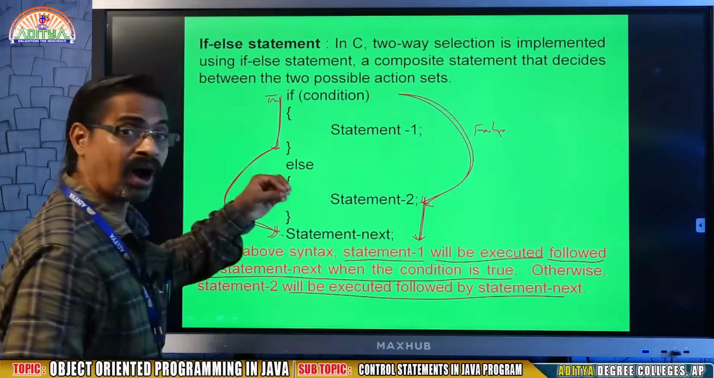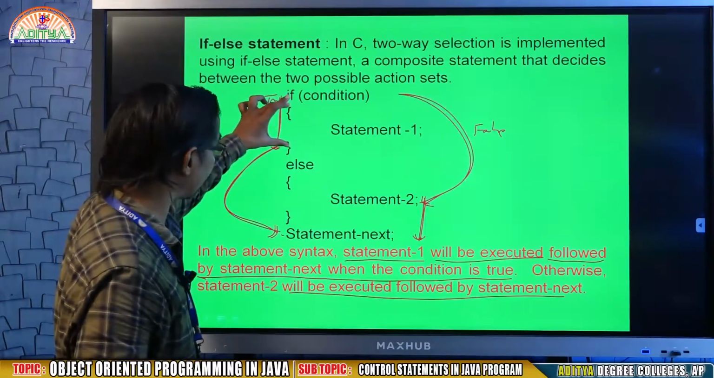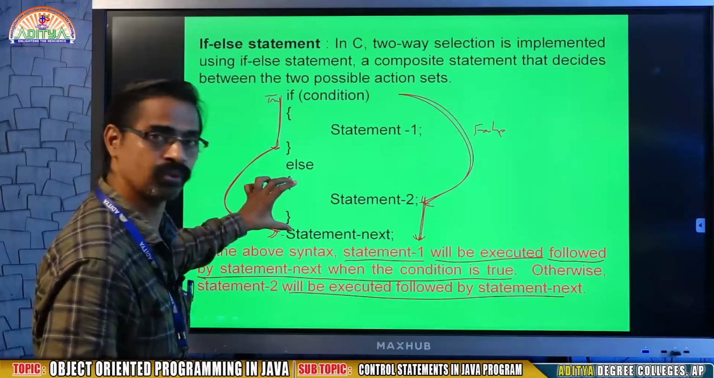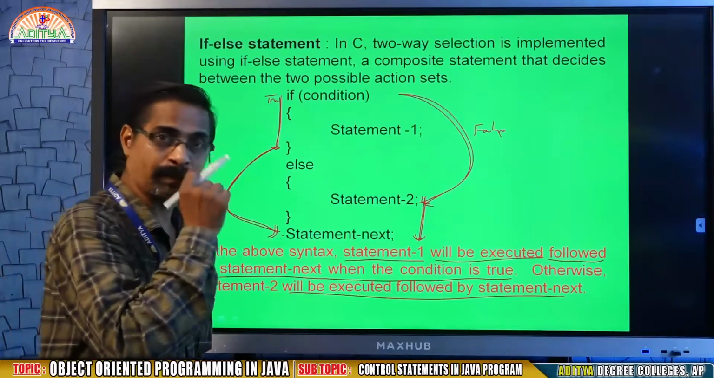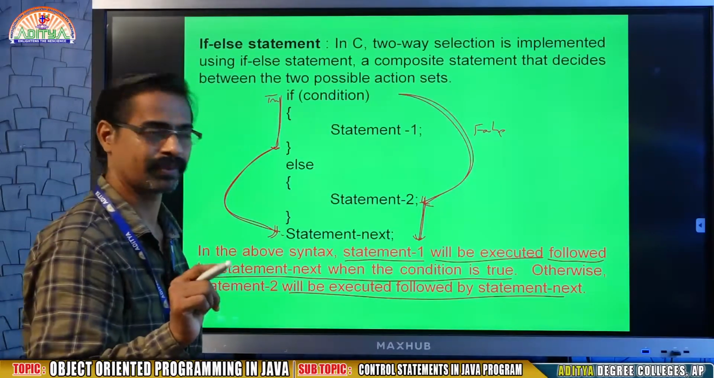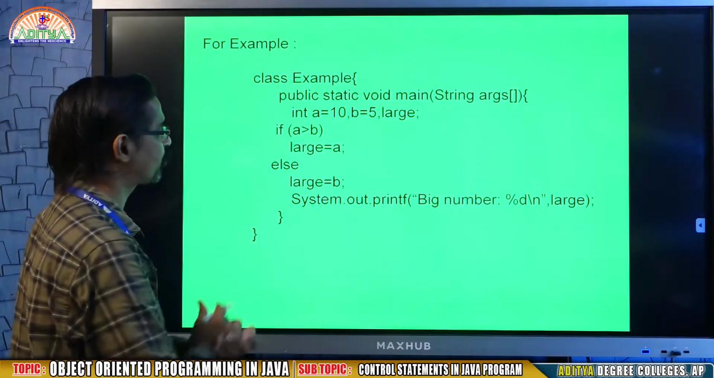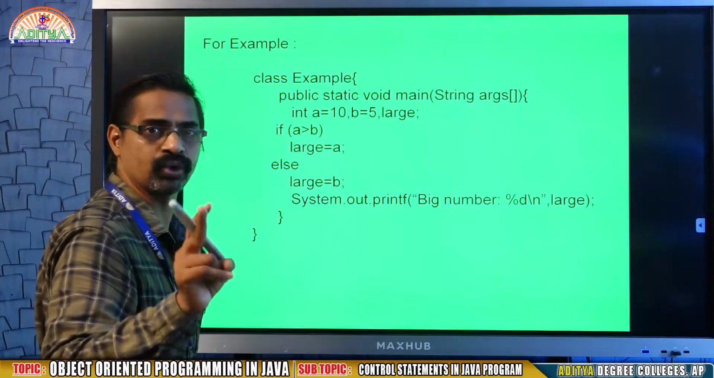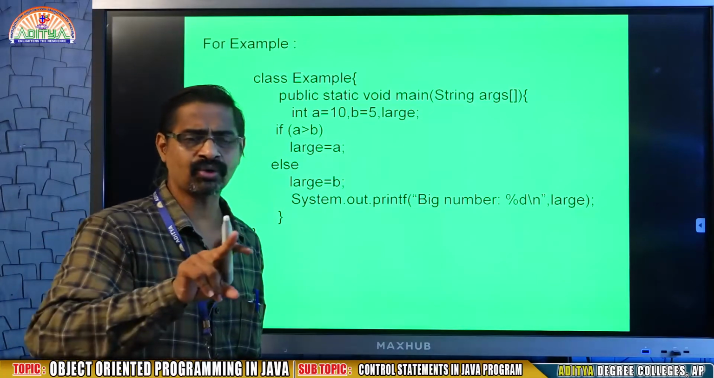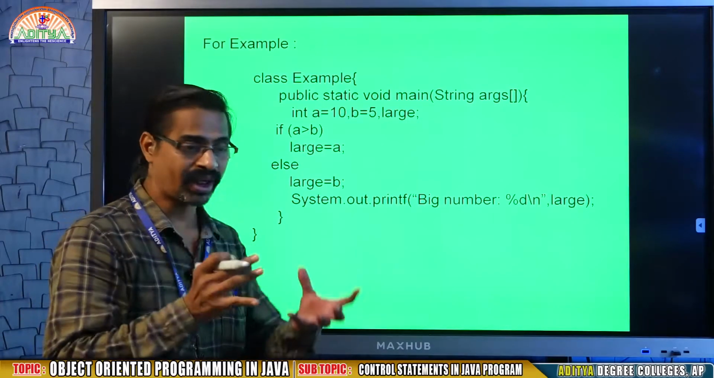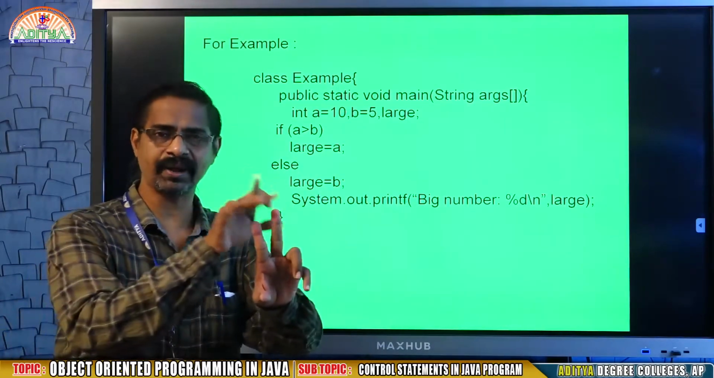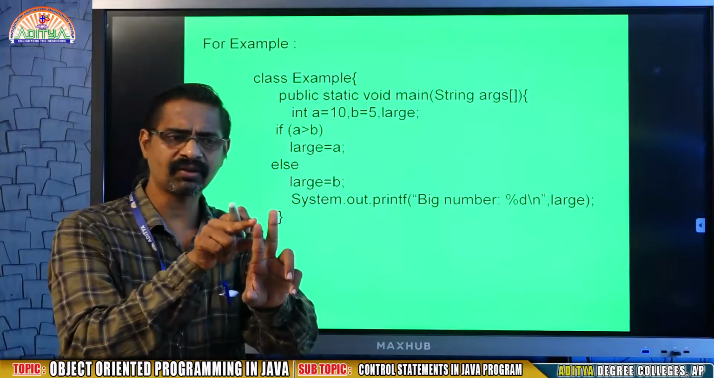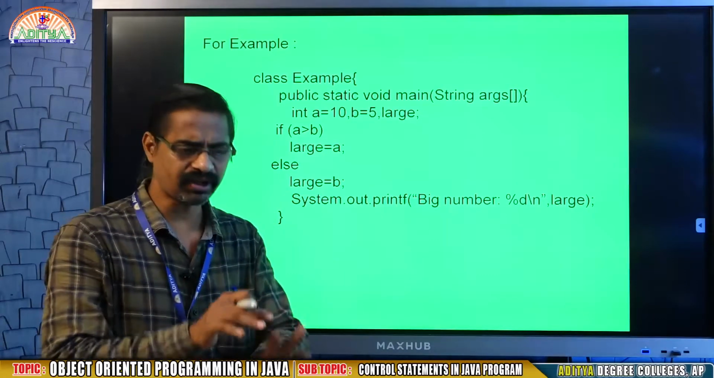This is a two-way branching statement. What type of statements we write in statement 1 when the condition is true, and in statement 2, is completely dependent on your problem. See this program, a small one. I just want to find the bigger number of two numbers. So far we know how to add, subtract and multiply, but now we are taking a decision. I have two numbers A and B. Which is big? If A is greater than B, A is big, otherwise B is big. Because there are two numbers only.